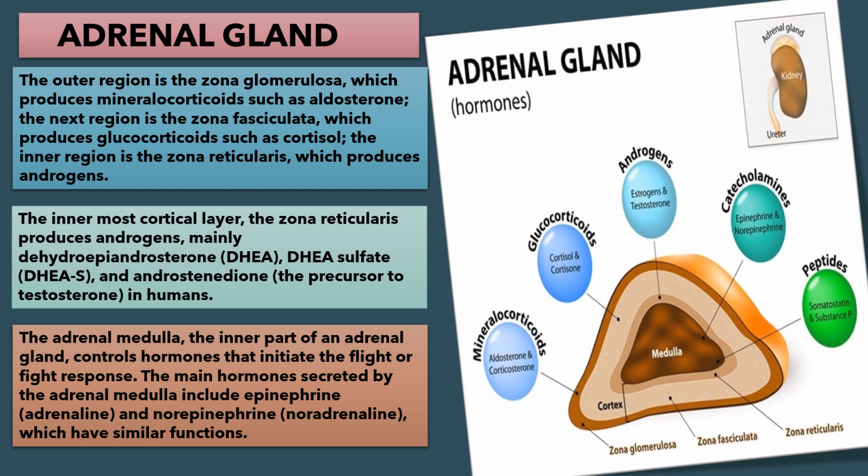which produces epinephrine and norepinephrine. So you can say together, these two hormones, catecholamines and peptides, that is somatostatin and substance P. So the adrenal medulla produces these. And one more thing, in the diagram there is an index where the position of the adrenal gland has been shown. It's just above the kidney. You can see above the kidney.